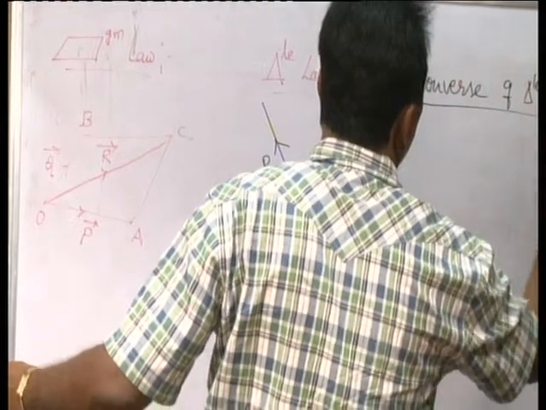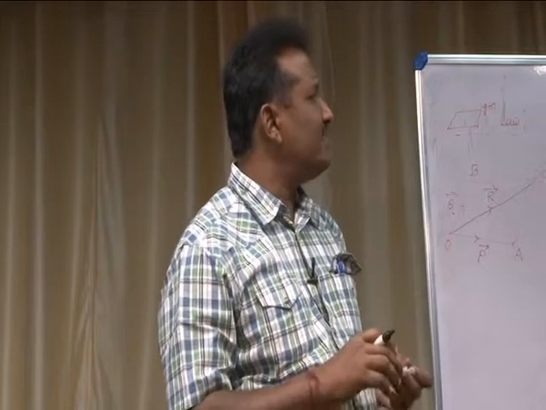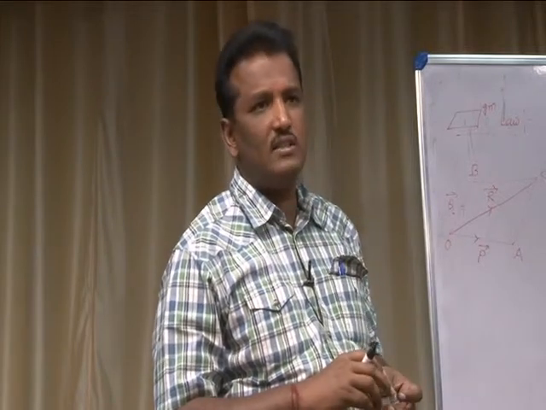You just interchange the condition, and call that one the converse of the triangle law of vectors. How can the converse be stated?